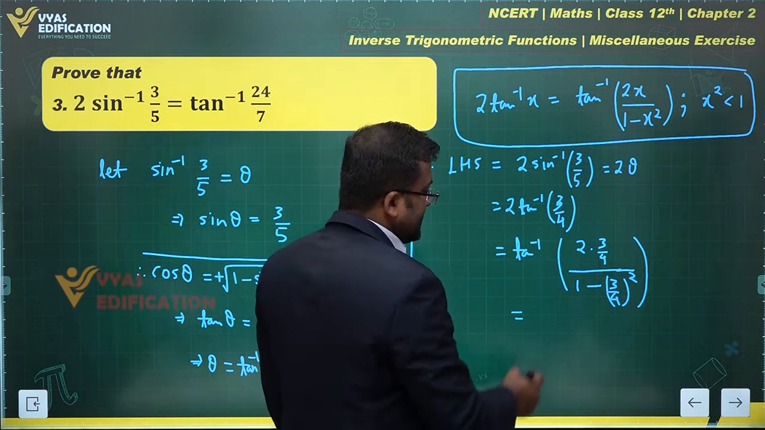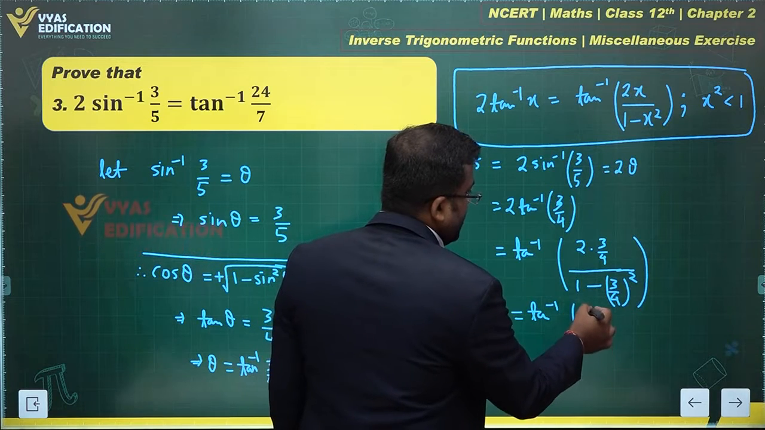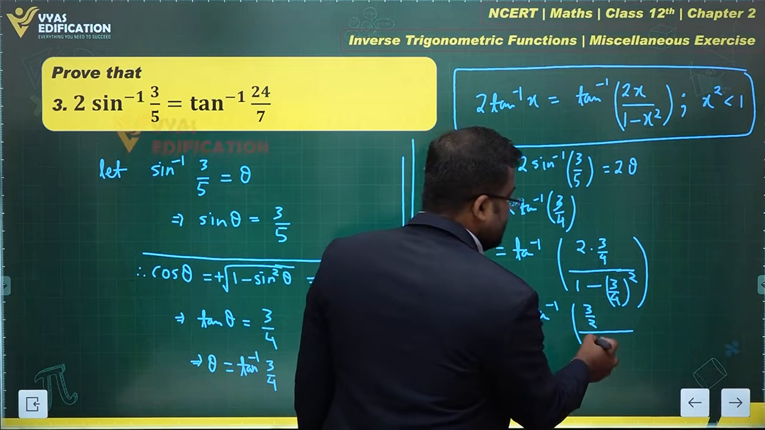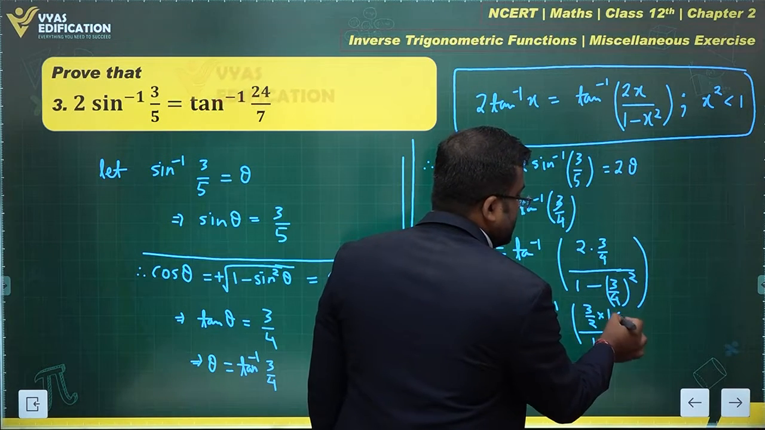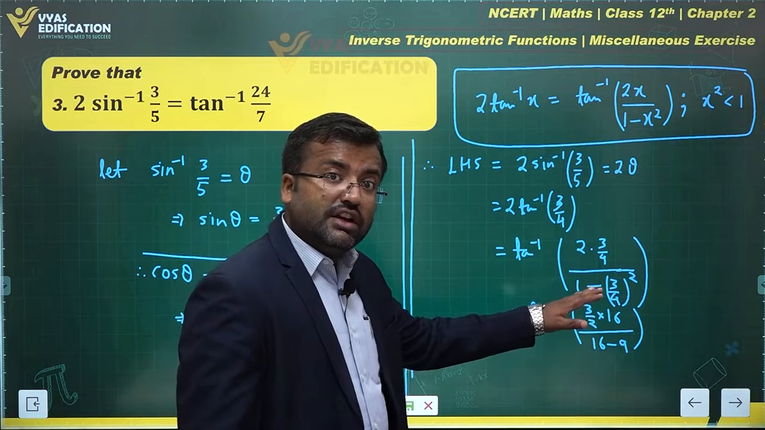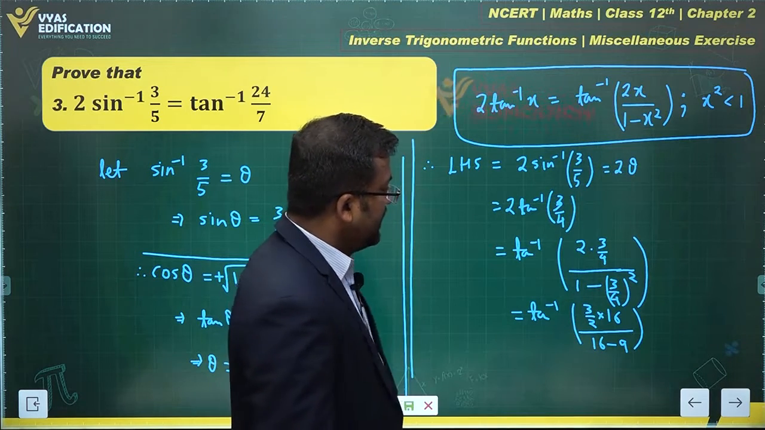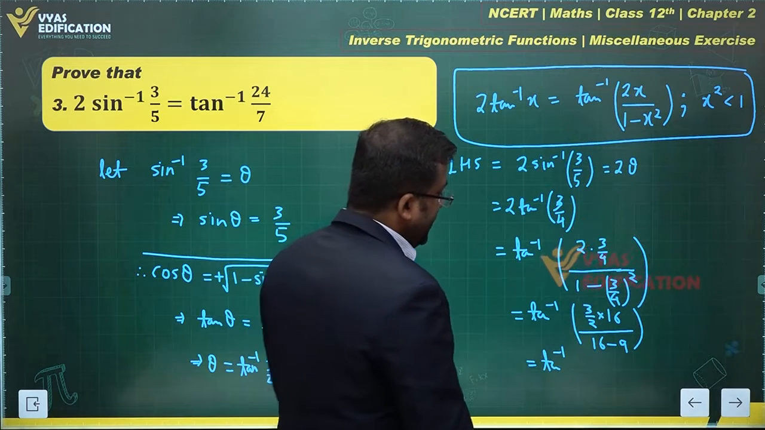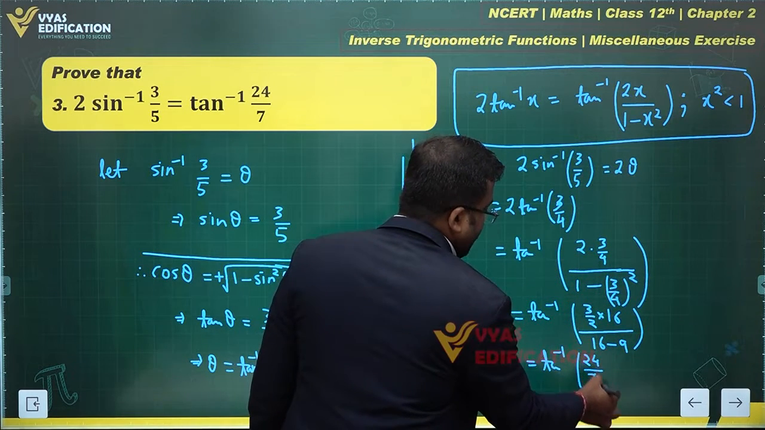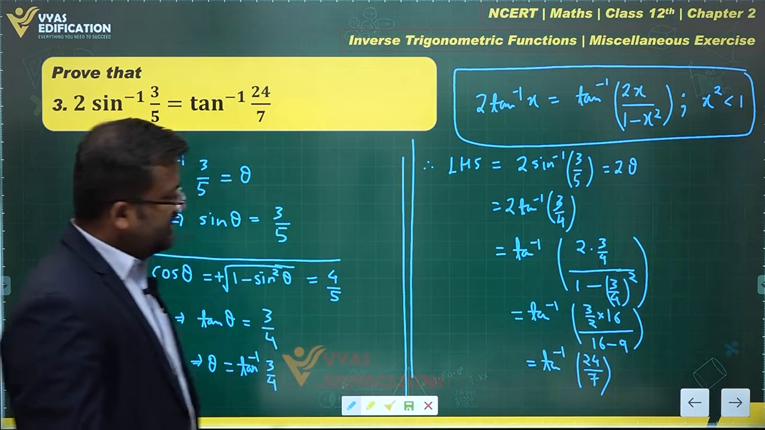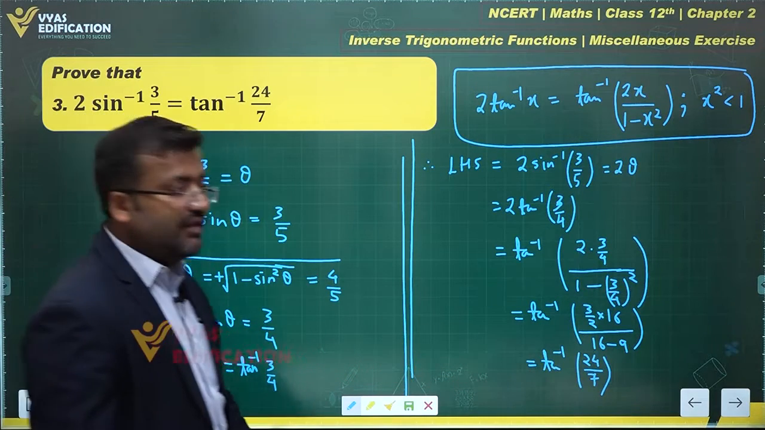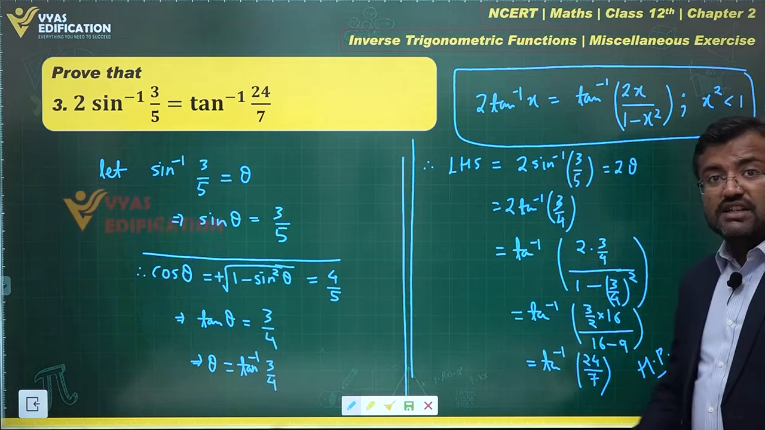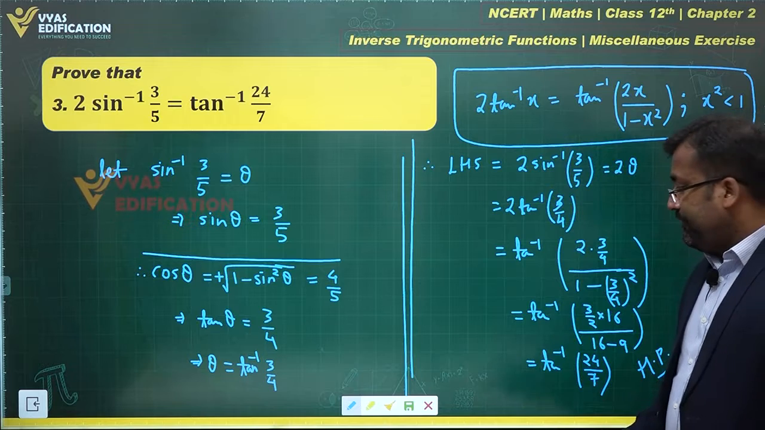What will this convert into? This is tan inverse, and the numerator is actually 3 by 2. In the denominator, you have 1 minus 9 by 16, which is 16 minus 9 by 16. The denominator will come in the numerator and take the product. So this is tan inverse of 8 times 3, which is 24 upon 7. Is that what you wanted over here? Yes, we wanted the exact same thing. This is my answer, hence proved. That's my RHS, and that's a complete proof of this question, right?